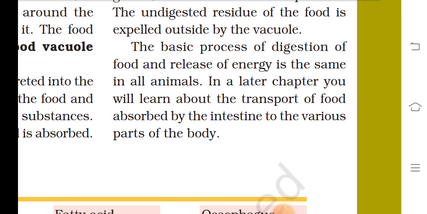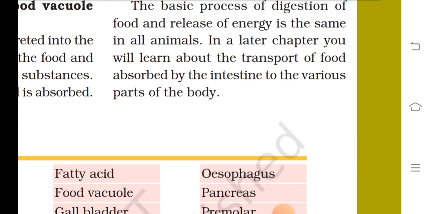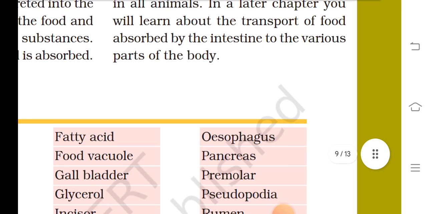The basic process of digestion, food, and release of energy is the same in all animals. In later chapters, you will learn about the transport of food absorbed by the intestine to the various parts of the body.